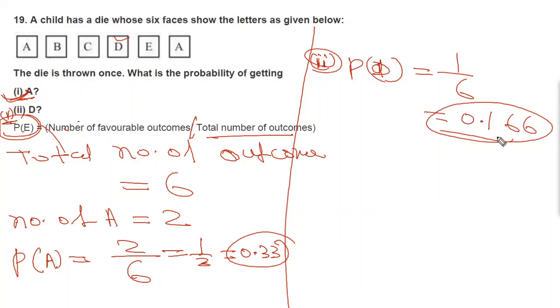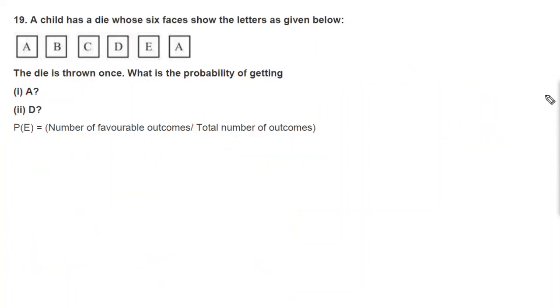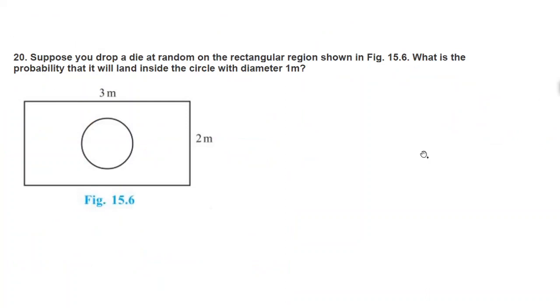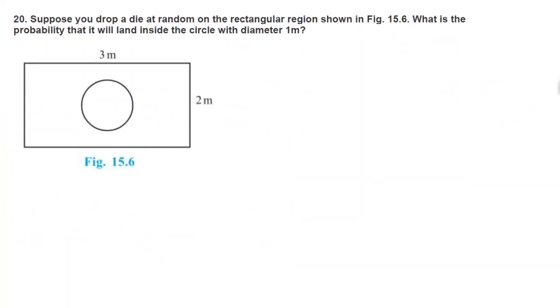Now we'll move to the next question, question number 20. Here, suppose you drop a die at random. So you are dropping a die at random on the rectangular region shown in the figure. It's a rectangular region 2 meter by 3 meter, and you are throwing a die here. What is the probability that you will land inside the circle? There is a circle also, which has a diameter of 1 meter.